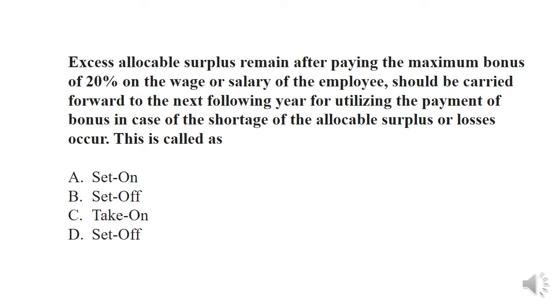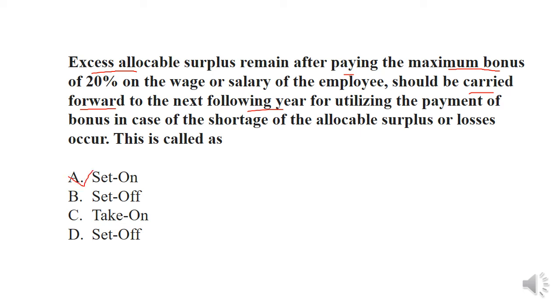The question is, excess allocable surplus that remains after paying the maximum bonus of 20% on the wage or salary of the employee should be carried forward to the next following year for utilizing the payment of bonus in case of the shortage of an allocable surplus or losses occurred. This is called set on.